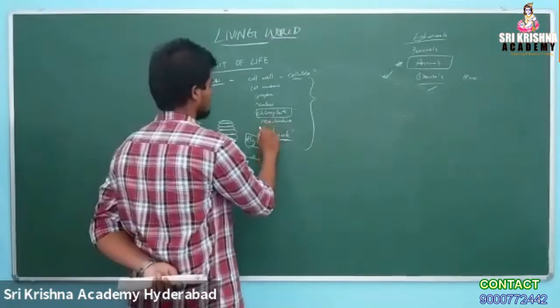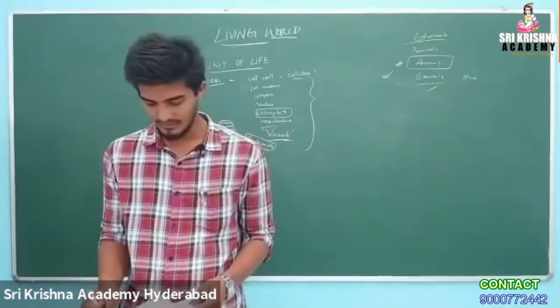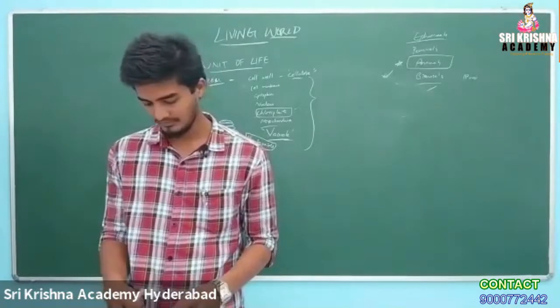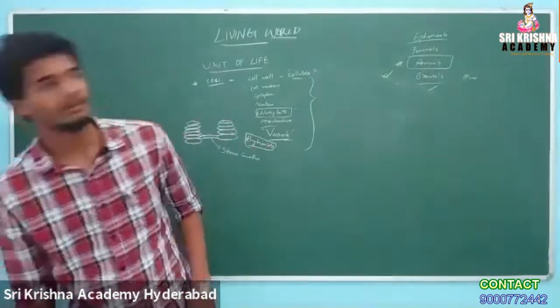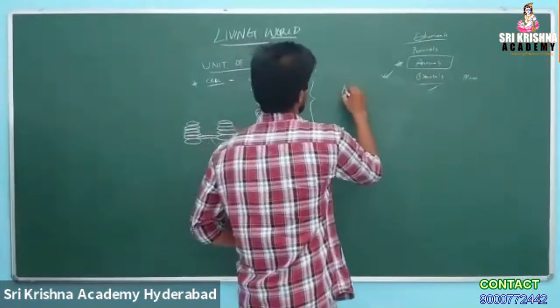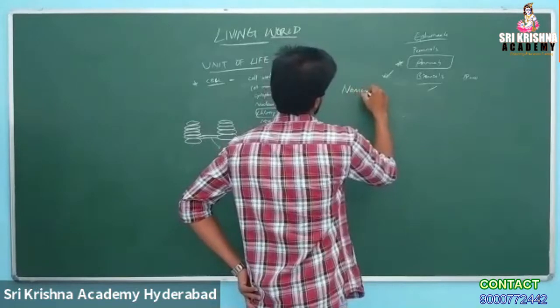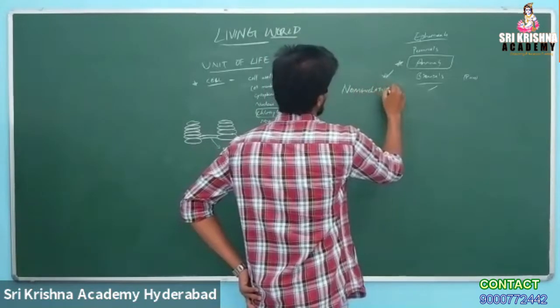Which organelles have a double membrane? Golgi body. Okay. Endoplasmic reticulum. Mitochondria. Okay. And coming to nomenclature, what do you mean by nomenclature?